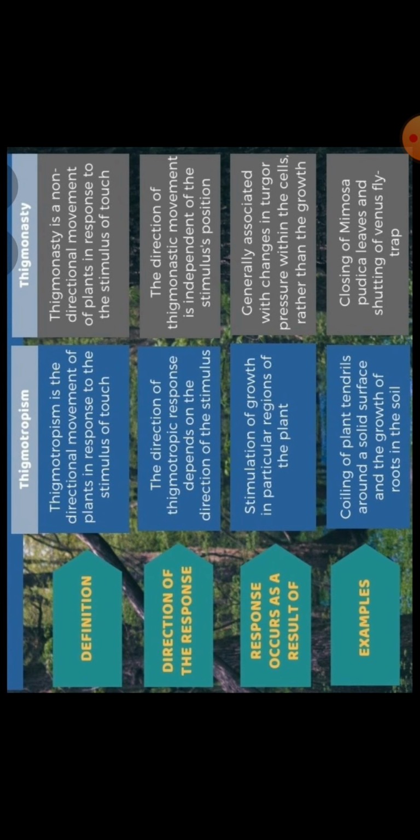Now examples: coiling of plant tendrils around a solid surface and the growth of roots in the soil. So these are examples of thigmotropism movement. Now in case of thigmonasty, closing of Mimosa pudica leaves and shutting of Venus flytrap. So they both are thigmonastic movements.